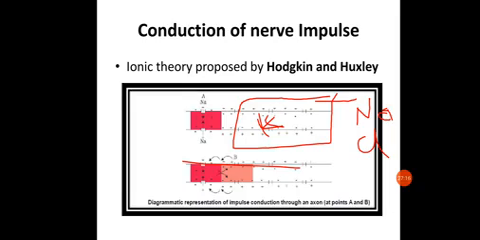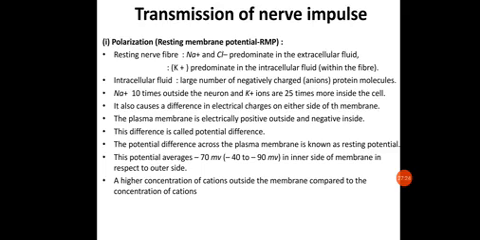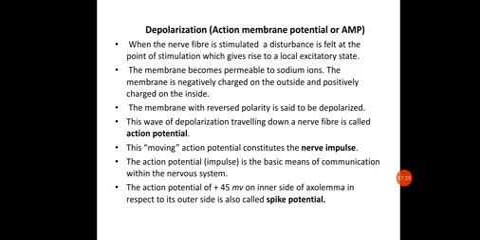And the action potential or this impulse generated is the basic means of communication within the nervous system. You have to note it. The action potential generated over here is the basic means of communication within the nervous system. Got it? So let us discuss this once again.